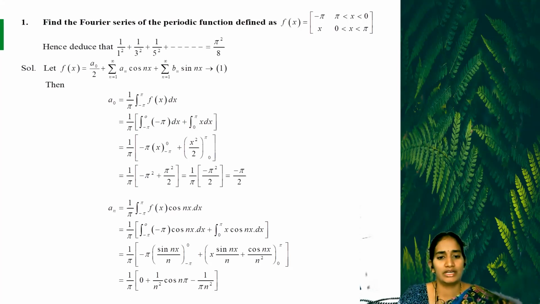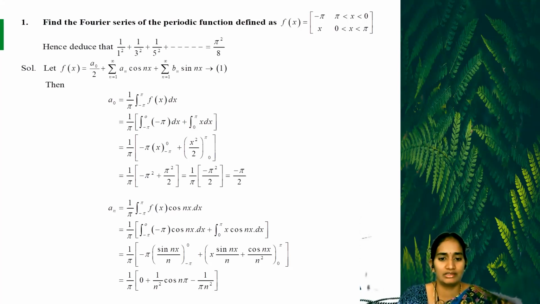So next step, we write 1 by pi into minus pi squared plus pi squared by 2. Taking the LCM 2 in the denominator, minus 2 pi squared plus pi squared gives minus 2 plus 1, so minus pi squared by 2. Now in the numerator one pi and in the denominator one pi cancel, so we get the remainder minus pi by 2. That is the value of a naught.